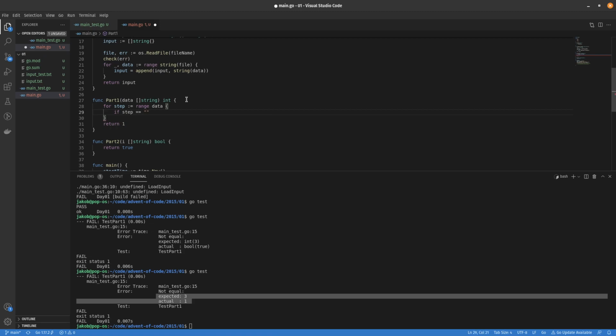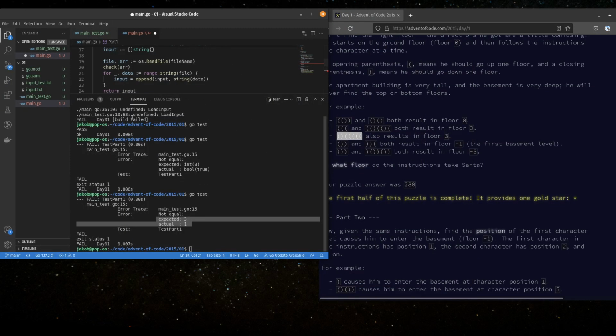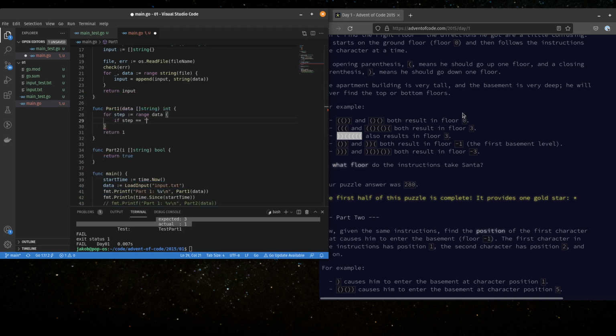Equals, let's see, make this a little bit smaller so that I can, step equals that.